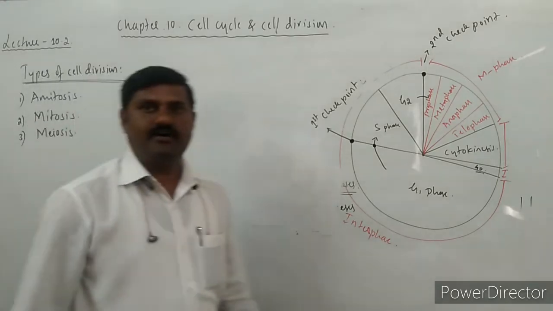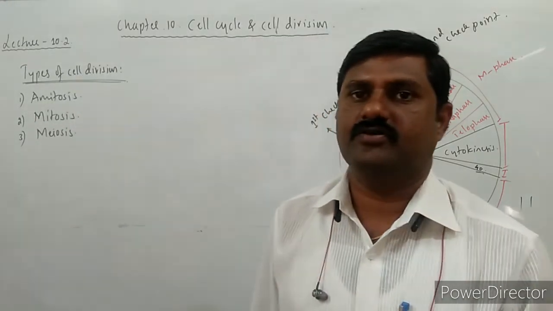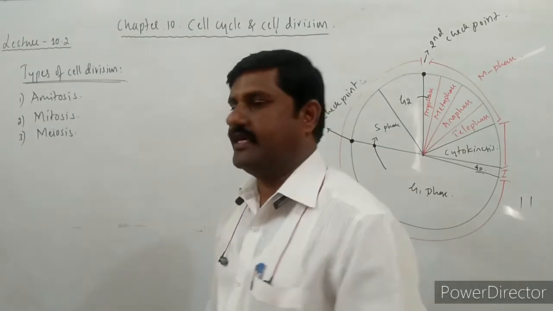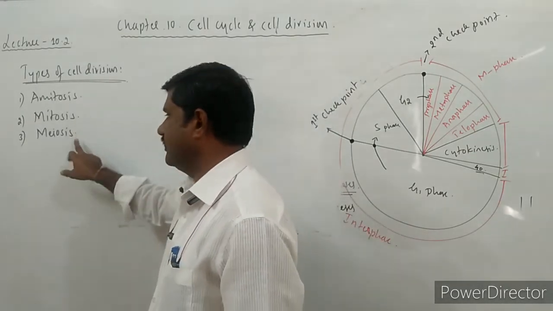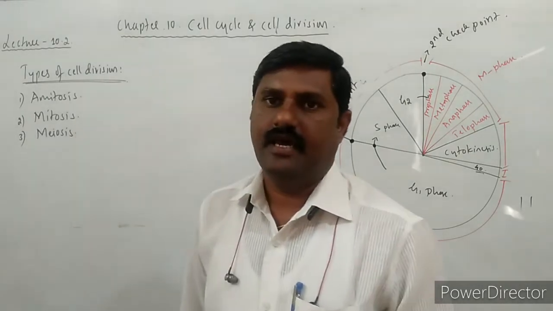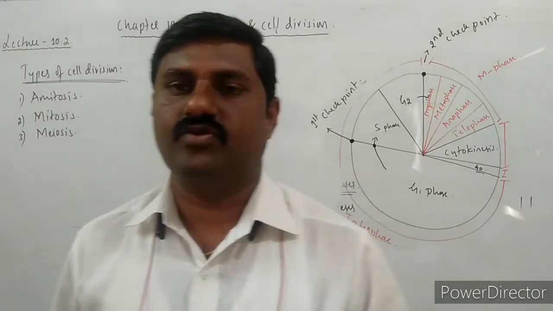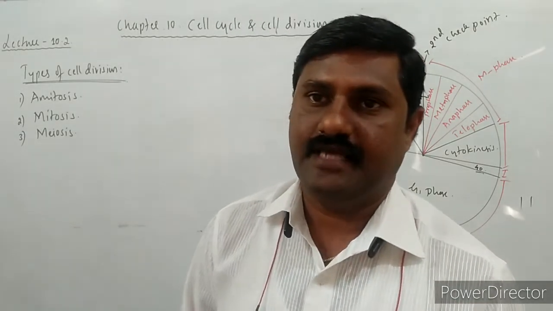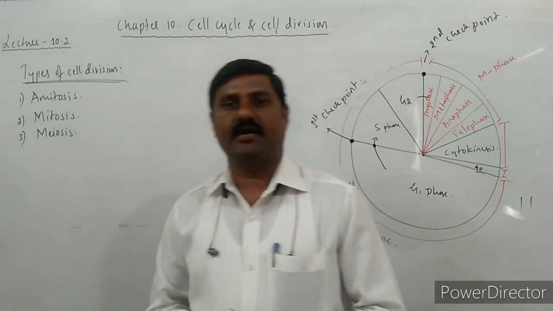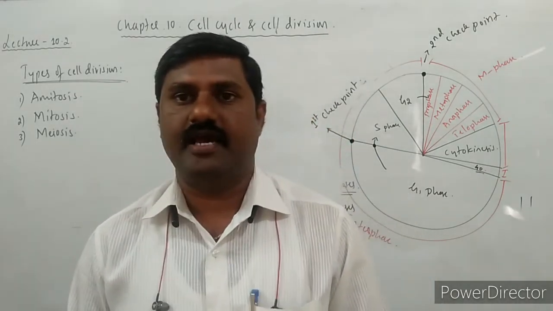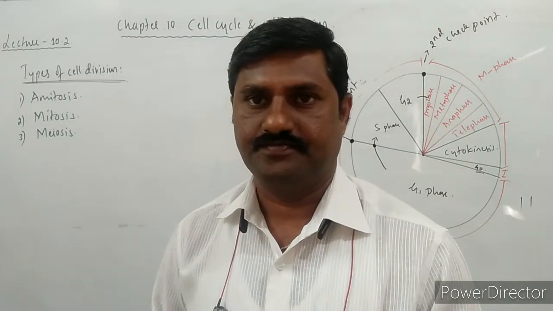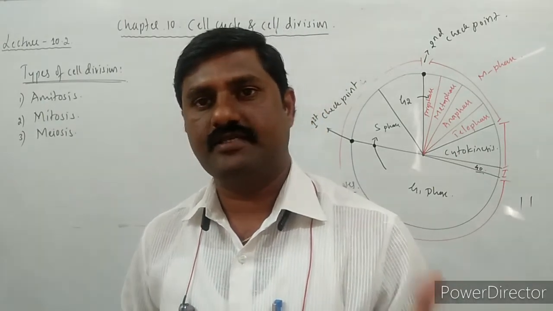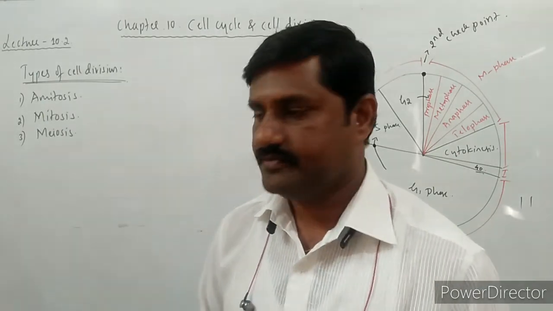But actually there are two major types, mitosis as well as meiosis, and amitosis is also one more type of cell division. Amitosis is also said to be a direct cell division, and mitosis is called indirect cell division.